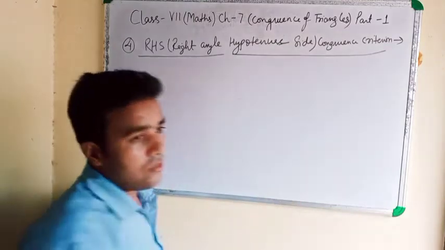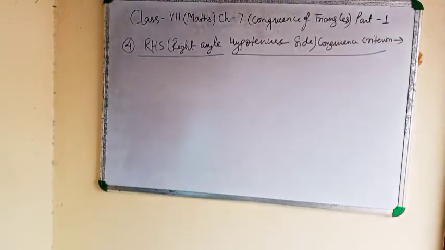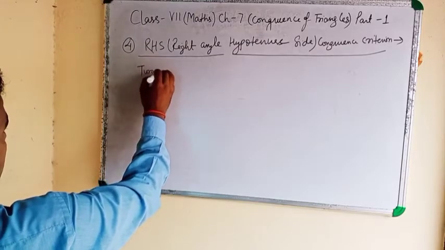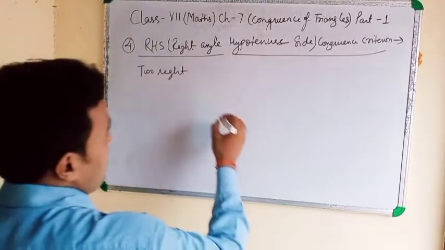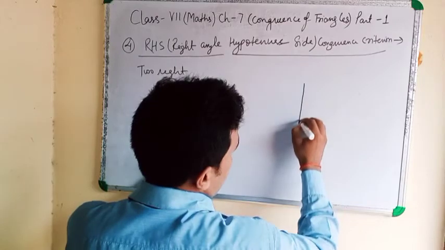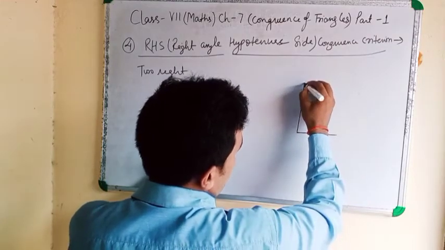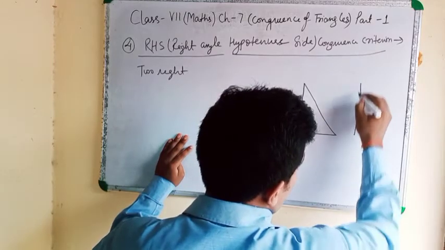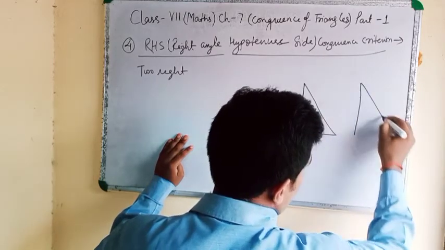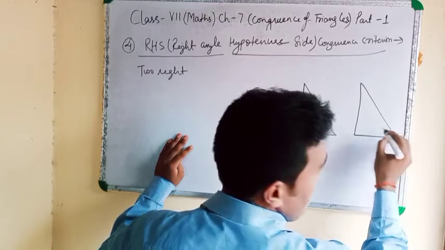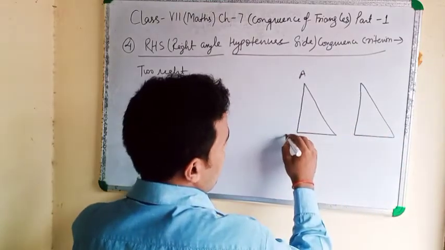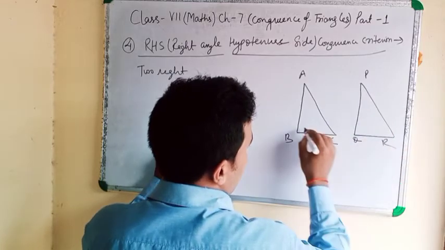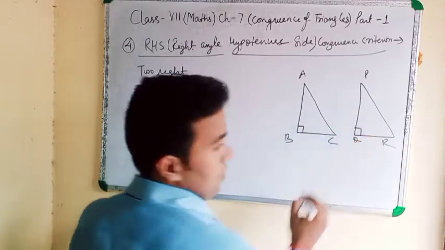It is only for right angle triangles. Right angle means one of the angles is 90 degree. If in any triangle one angle is 90 degree, clear? A, B, C, P, Q, R. It is a 90 degree. Clear?